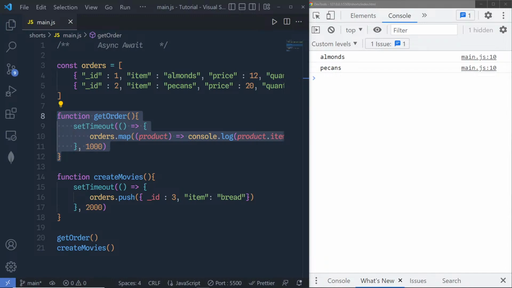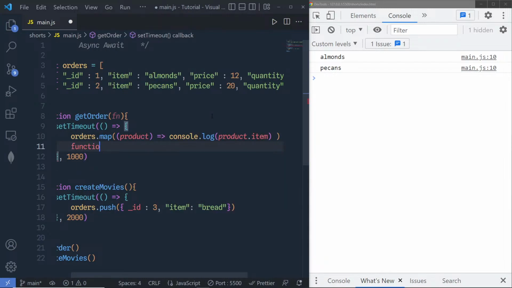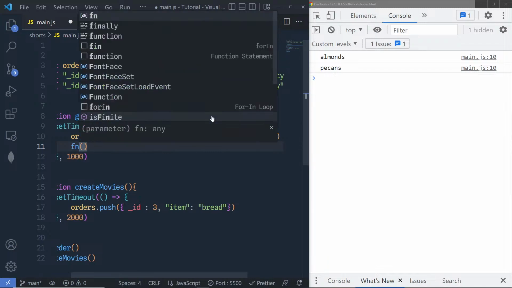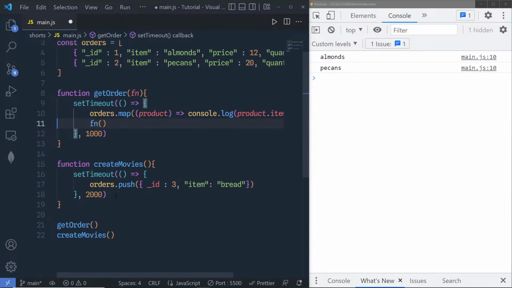So let's suppose you wrap this function in the promise. Let's suppose I call a function as an argument, and we call that function right inside this setTimeout, something like this. Make sure the function name is exactly the same, and once we have that function, we're going to call this createMovies as a parameter, or you can say as an argument to this getOrder. And now when I save this, it's going to call that function after 1 second.